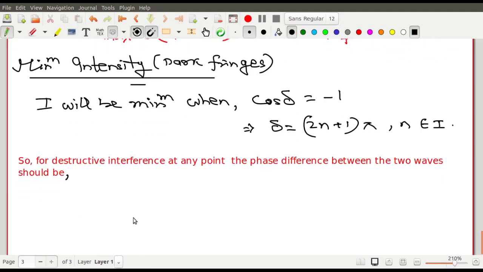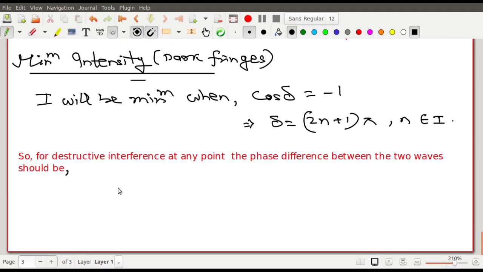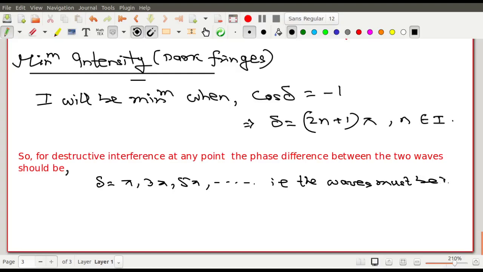The phase difference between the two waves should be, that is delta equals, if I just put the values, pi, 3 pi, 5 pi, and so on. That is, the two waves must be in opposite phase. The two waves must be in opposite phase. That is what I mean to say over here.